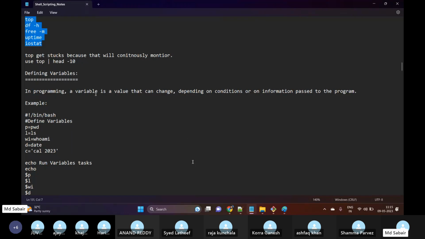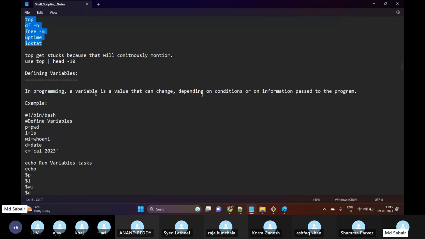Now we'll see how we can define variables in bash scripting. Just now I showed one example for variables. Generally, what do we mean by a variable? As I said, a variable is a container which helps us to store some data. A variable is a value that can change depending on conditions or on information passed to the program. This can be changed based upon the conditions.